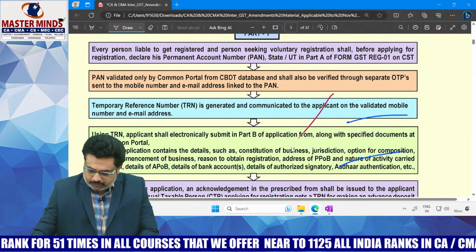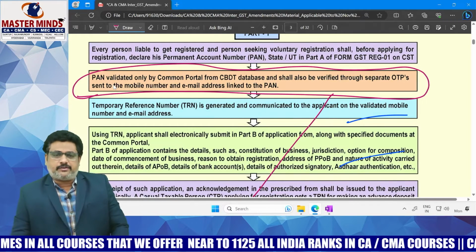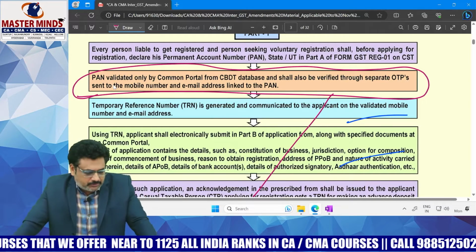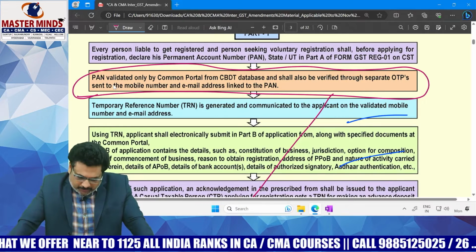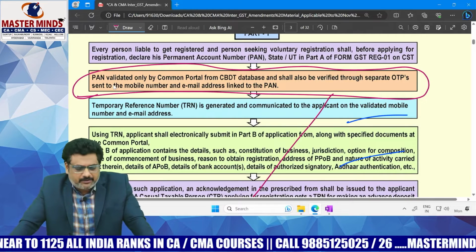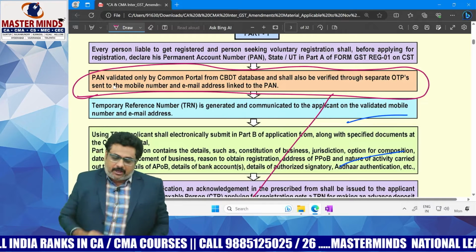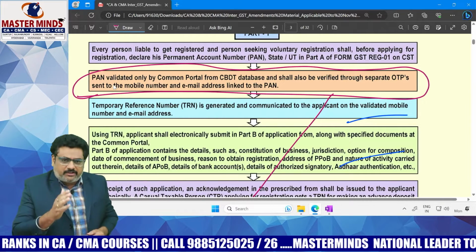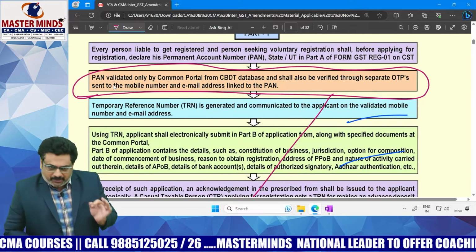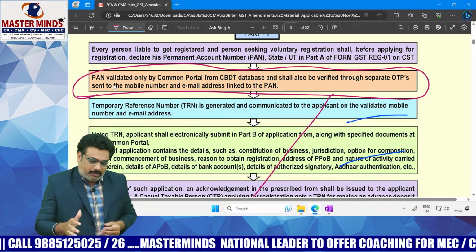This is the amendment part. Rest of the things remain the same. What is the amendment now? As per the amendment, the applicant is required to provide only his PAN and state. He is not required to submit the email address and mobile phone number. That means the applicant is required to provide only his PAN number and the state where he wants to do the business. The requirement of providing the email address and mobile number is no longer there.